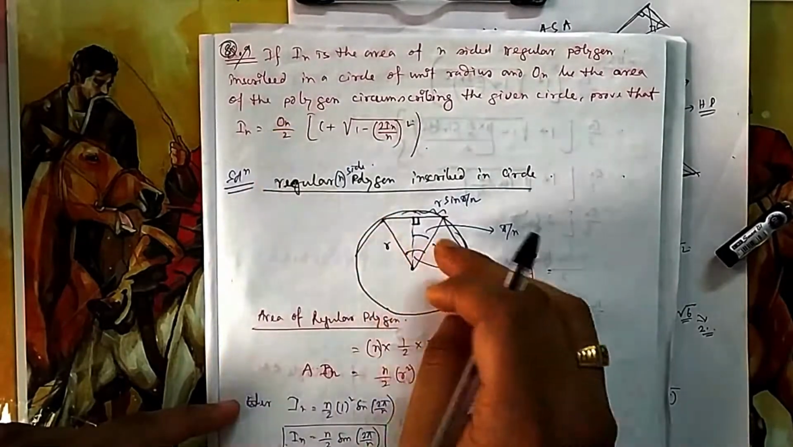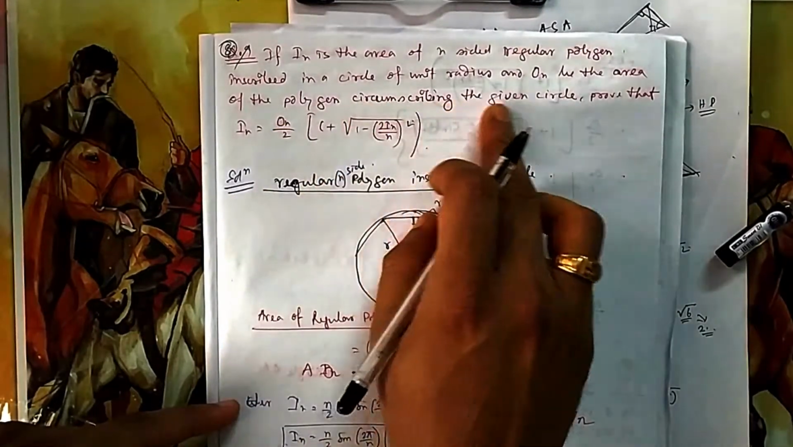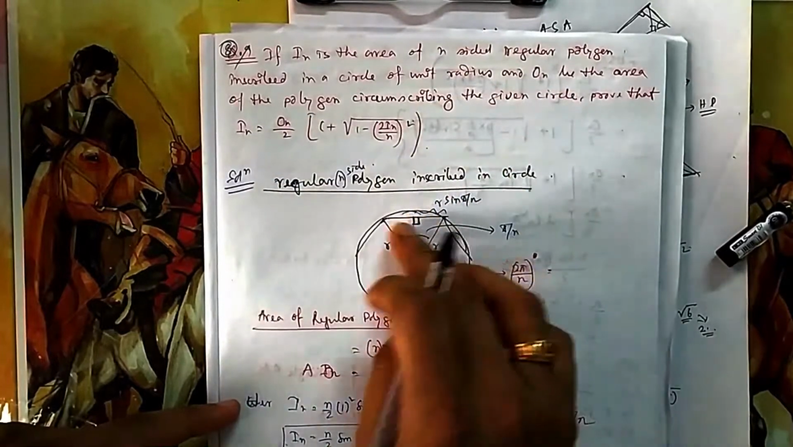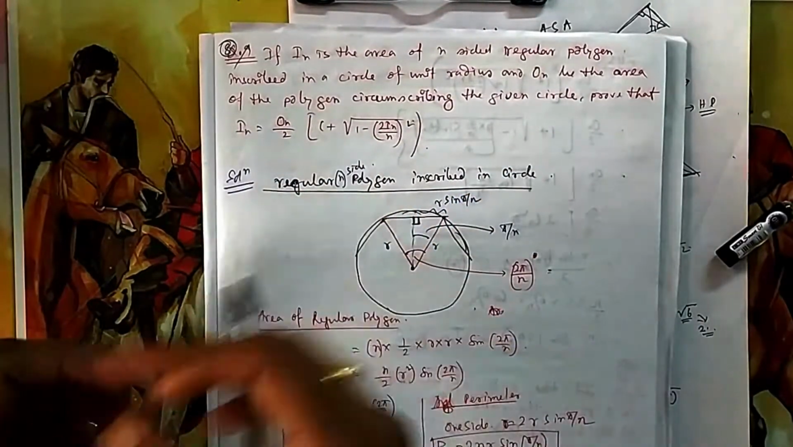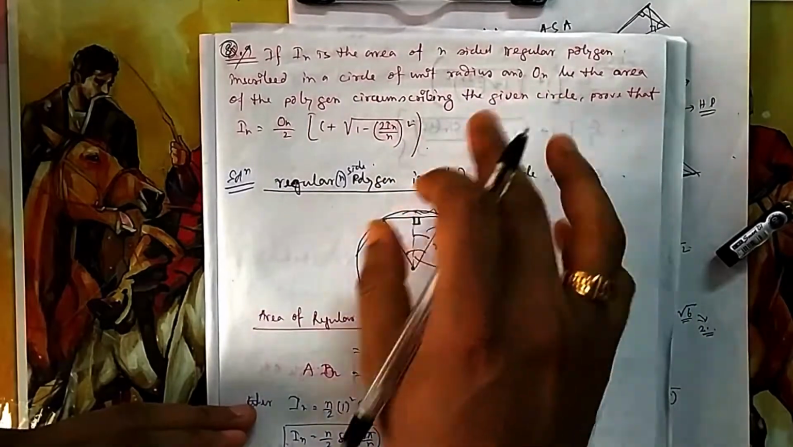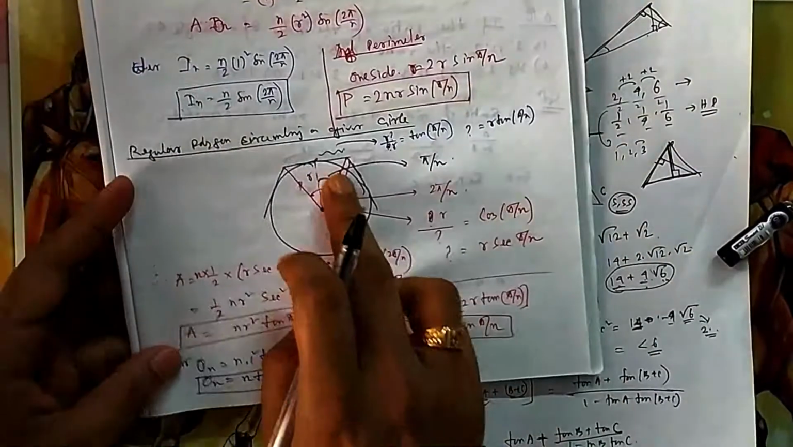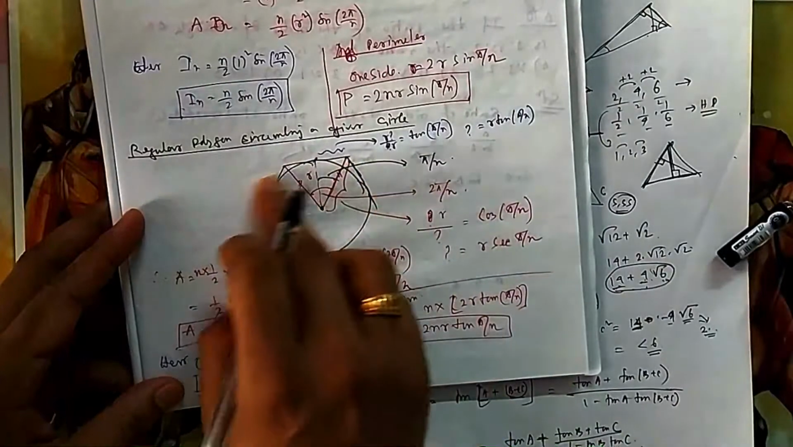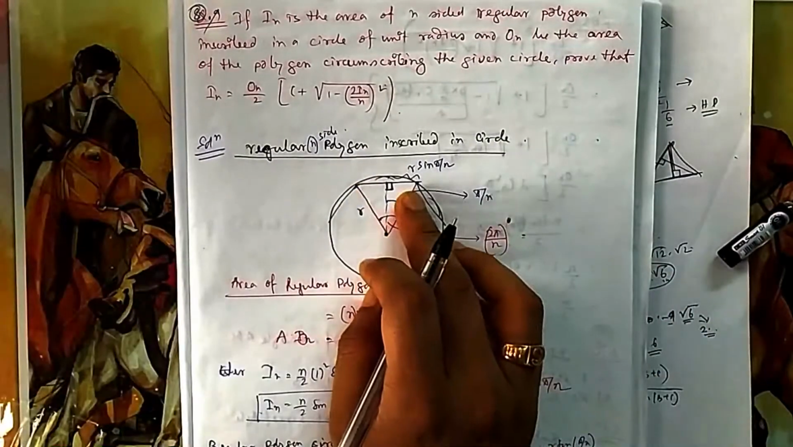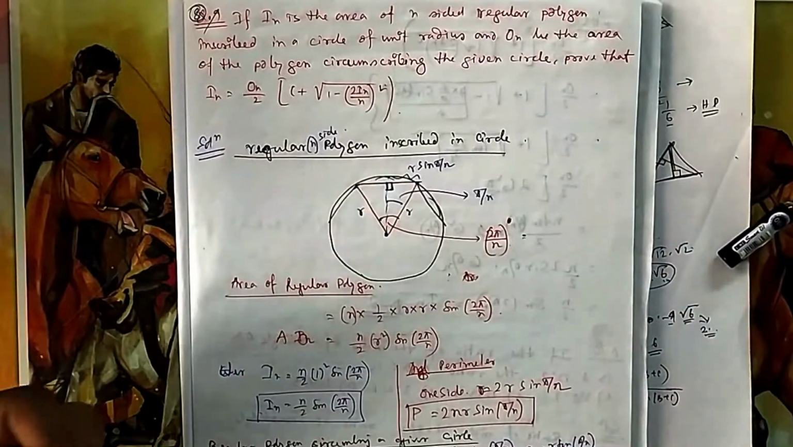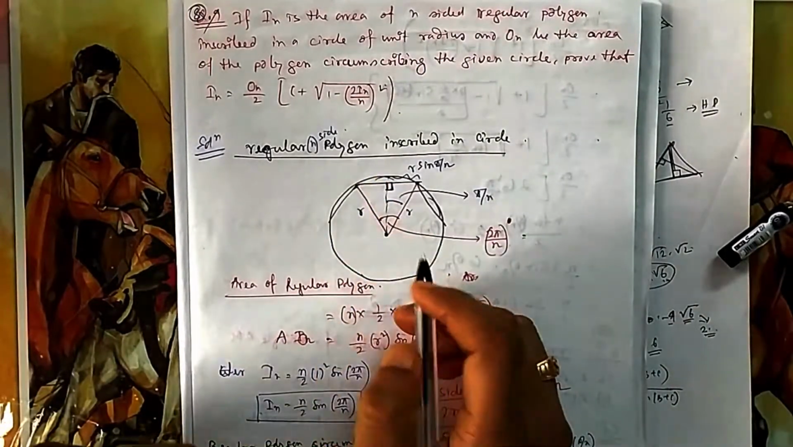And ON is the area of the polygon circumscribing the given circle. Outside there will be a polygon, and that area is ON. ON is the outside one. If this is the circle, the outside regular polygon is ON. The inside one is IN. Now this one we have already solved in the same type in JEE Main. You can see that one.